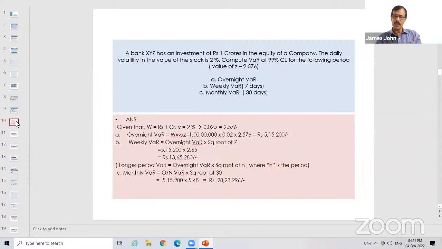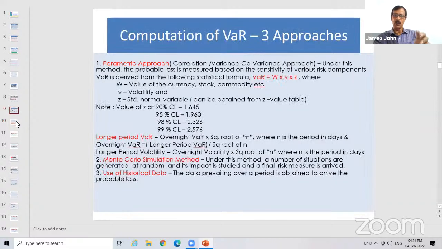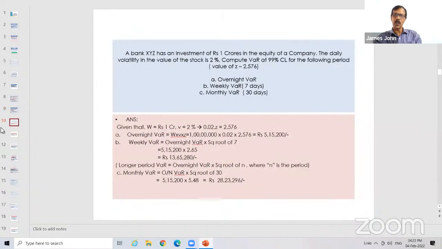Accordingly, the VAR, that means the range, will be less. If it is 90%, it will be less than this 5 lakh. But the accuracy is less. Got it? If you want to calculate the value of the VAR at 90% confidence level, you have to take Z as 1.645. So here you use, instead of 2.576, 1.645. Then this value will be much lesser, but the accuracy is also less.